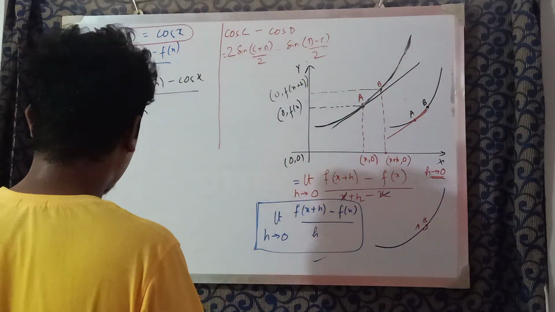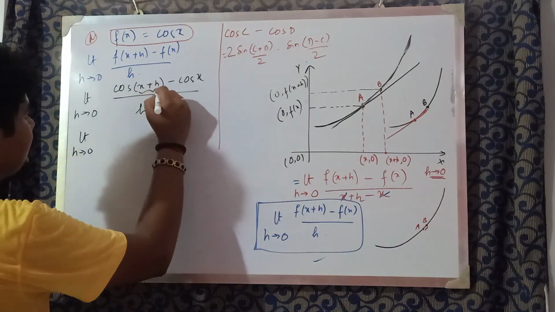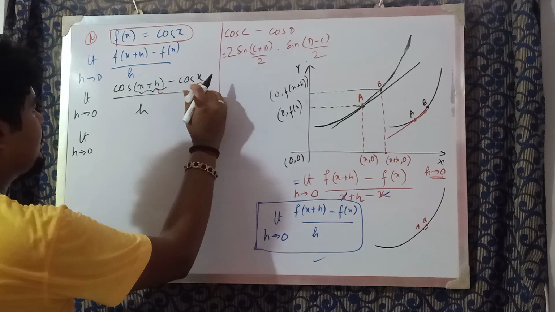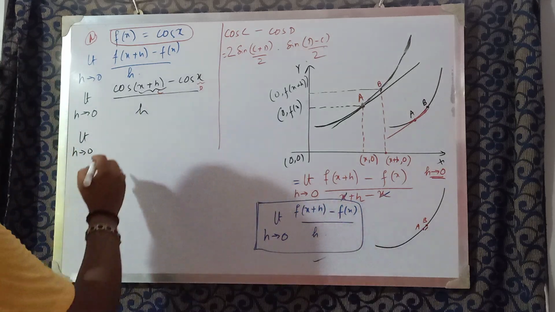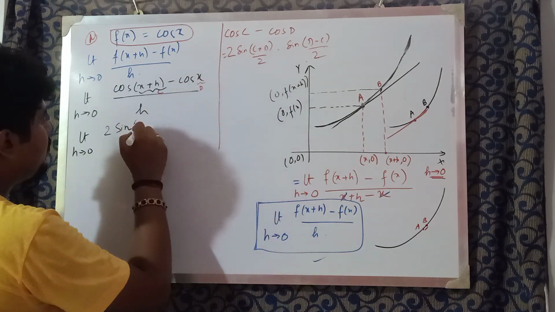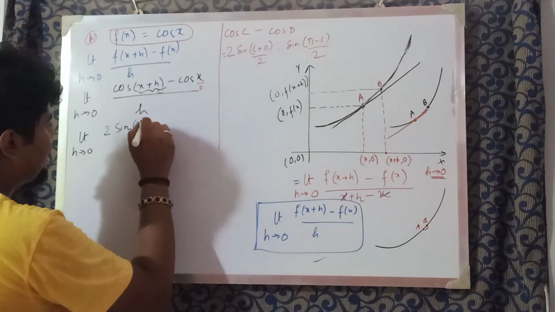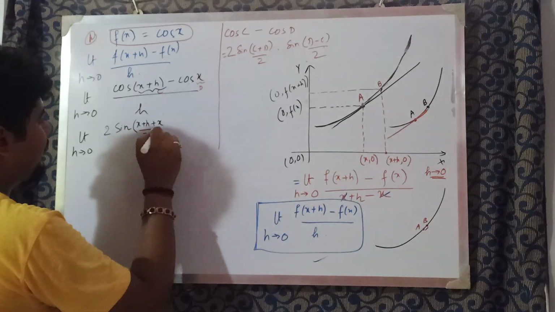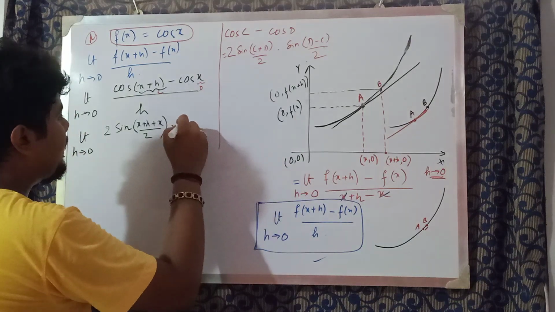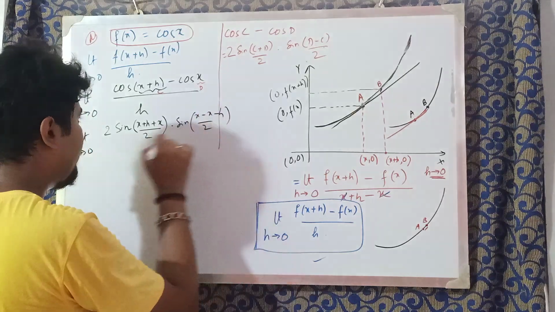So, let's use this formula. Limit h tends to 0. See, here this is c, and this is d, isn't it? So, 2 sin of c plus d by 2 means x plus h plus x by 2. You will find it difficult to understand if I don't write it in this way. Into sin of d minus c by 2, that is x minus h by 2, upon h.